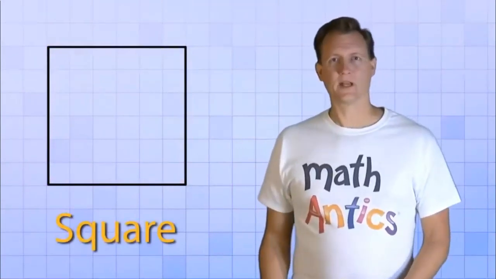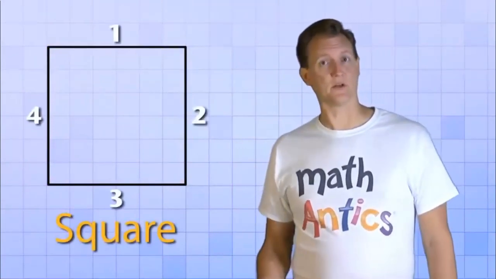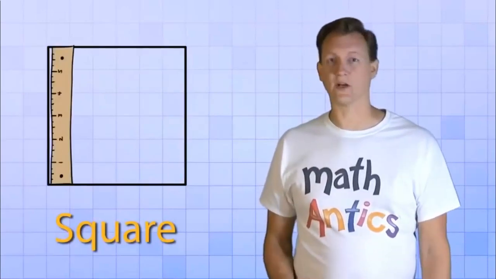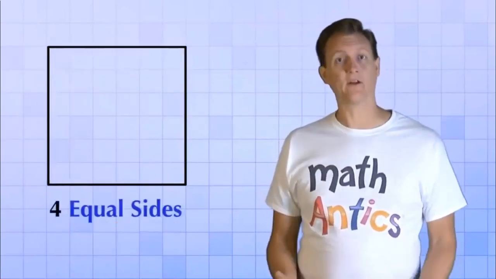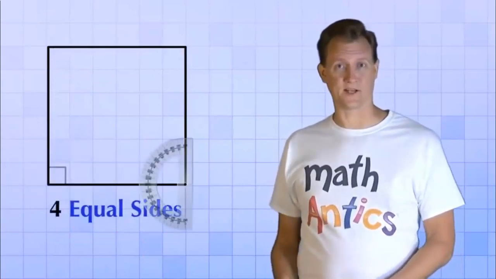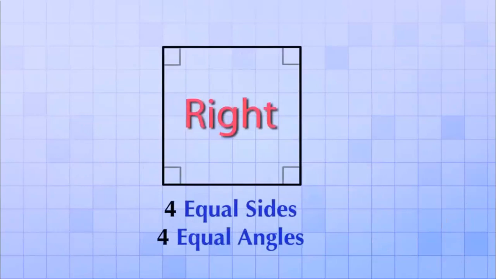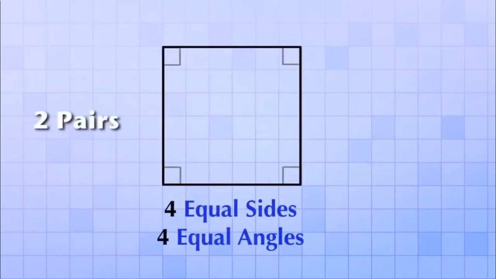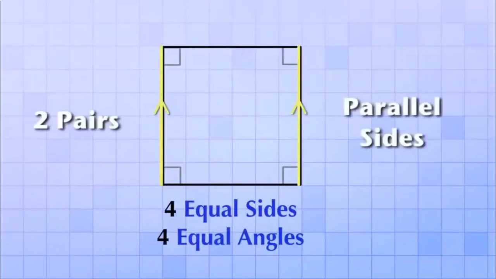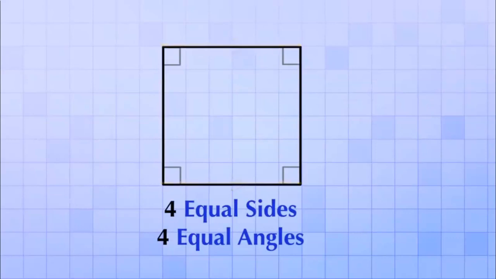It's a quadrilateral because it has four sides, and it's special because all four of those sides are exactly the same length, and all four of its angles are exactly the same size. In fact, they're all right angles. Notice also that a square is formed by two pairs of parallel sides. These two opposite sides are parallel, and these two opposite sides are parallel. We'll see why that's important in a few minutes.